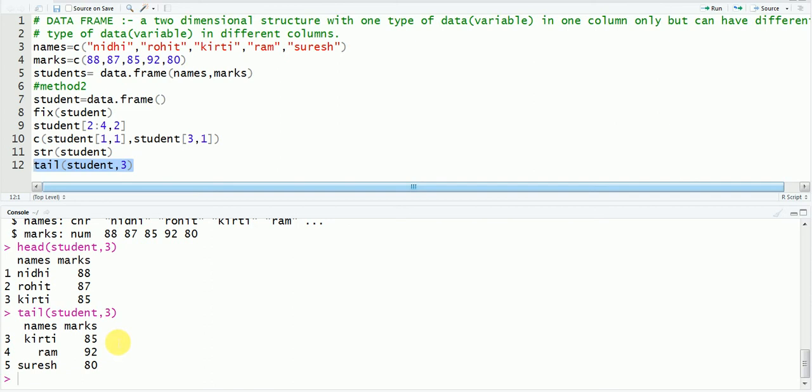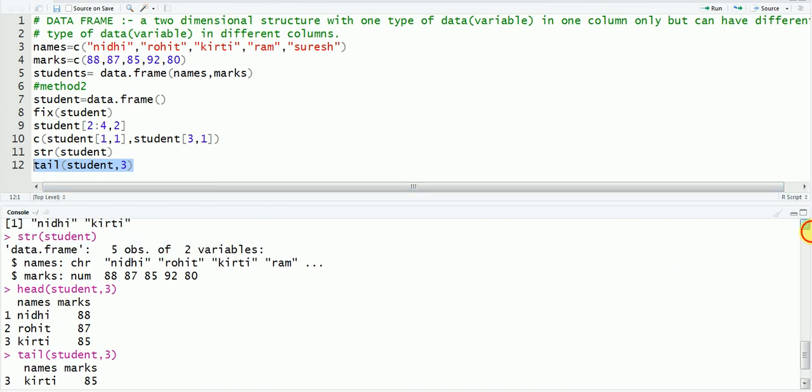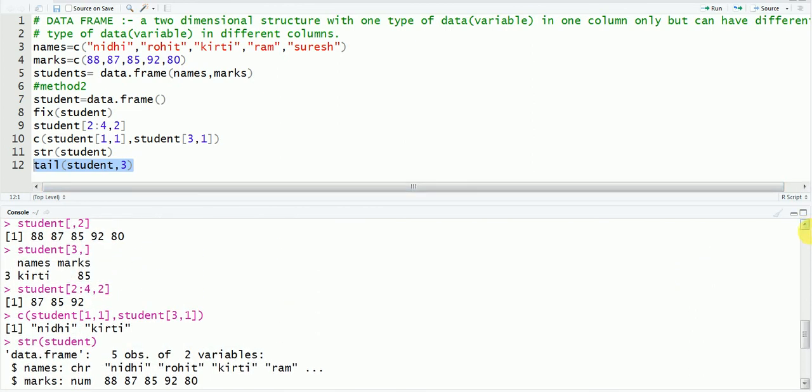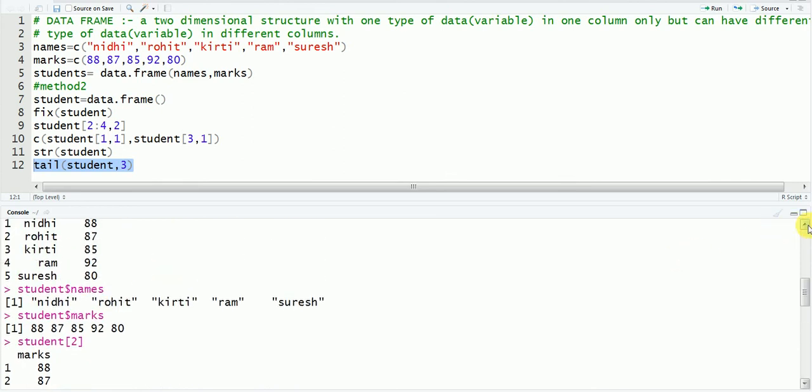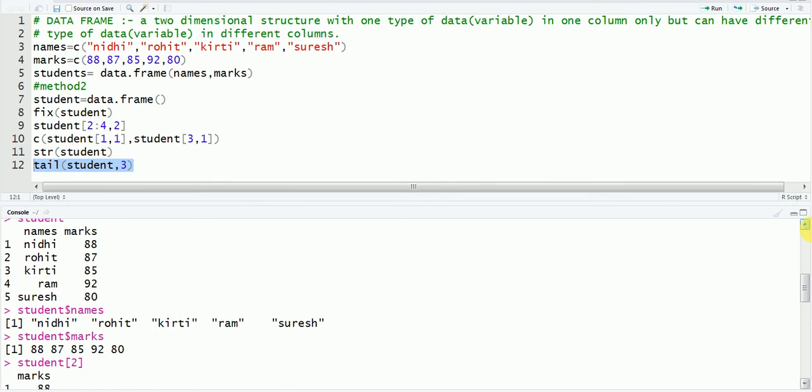And if you want to check, see, we have small data here. We have only 5 observations in one column. Let us suppose you have a column of 250 observations. Then finding the minimum or maximum value is not easy.